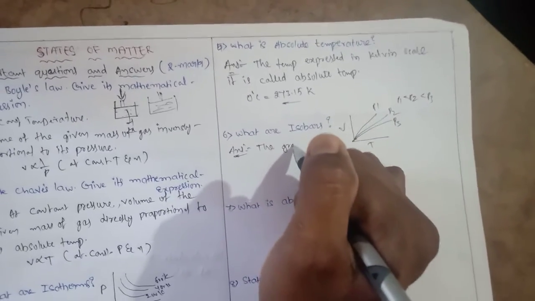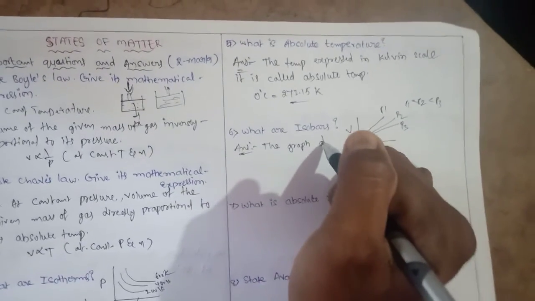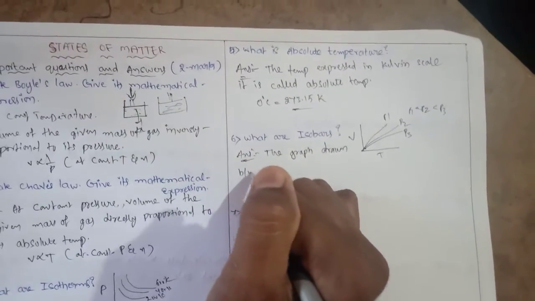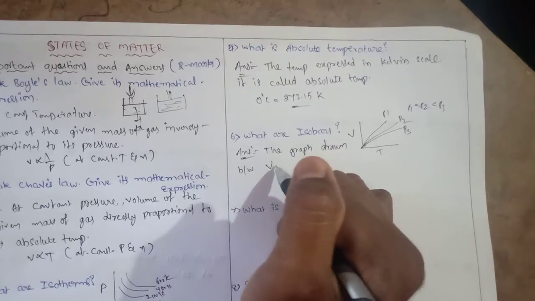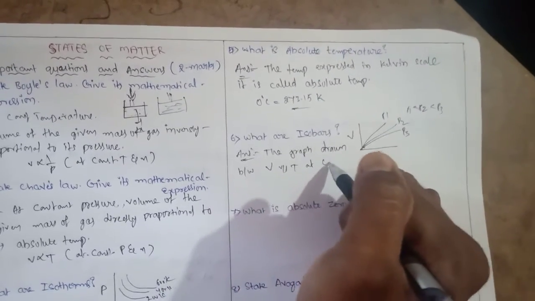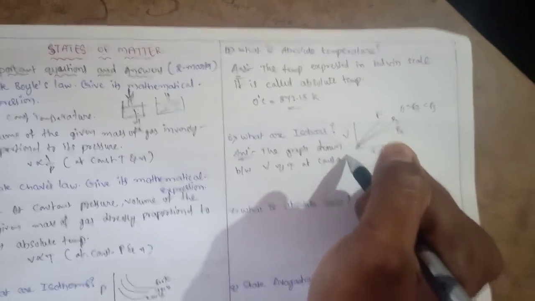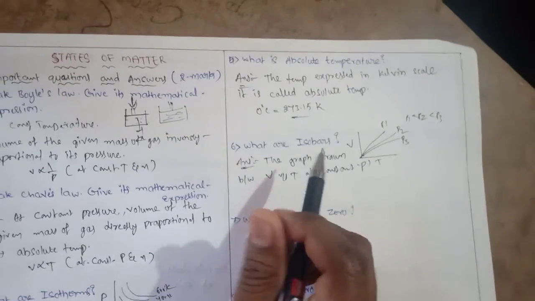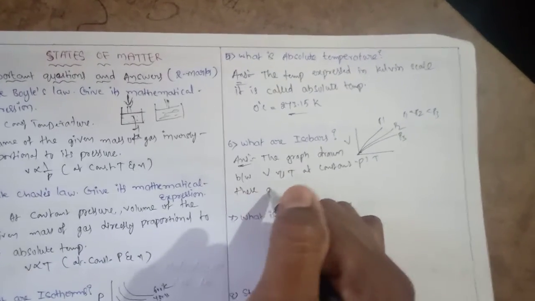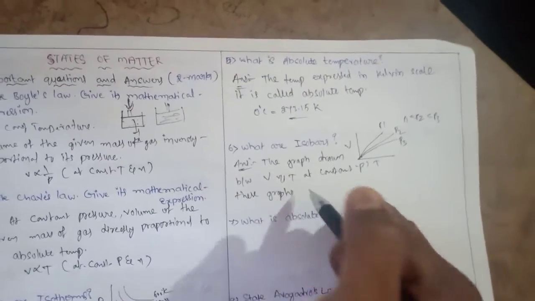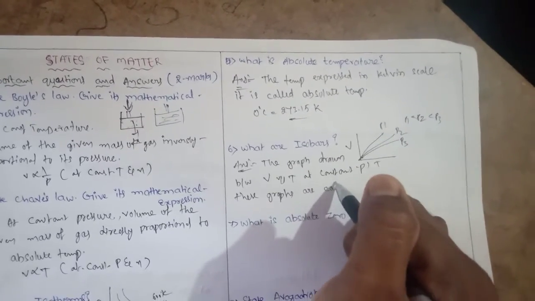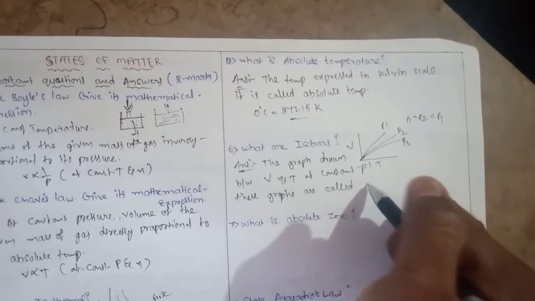The answer: the graph drawn between volume versus temperature at constant pressure. These graphs are called isobars.